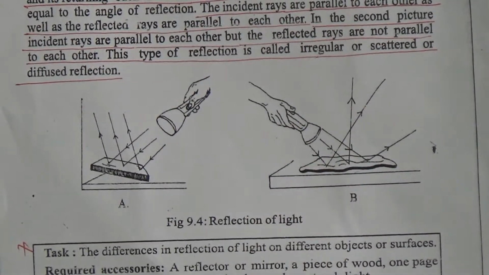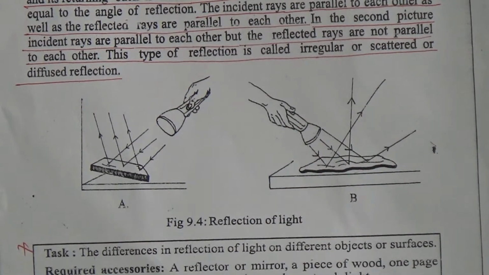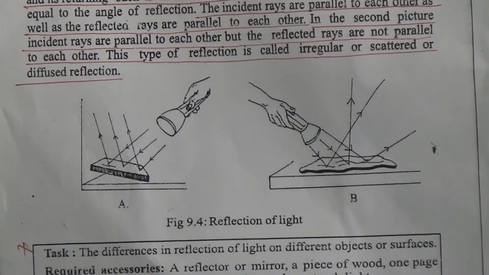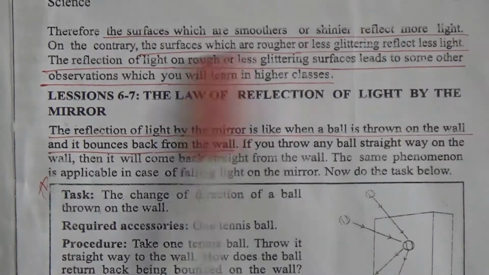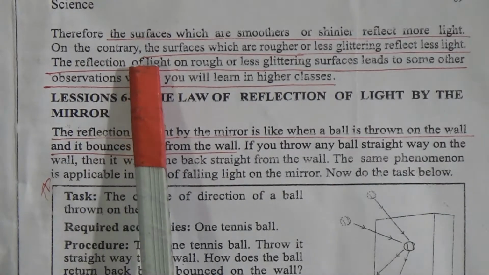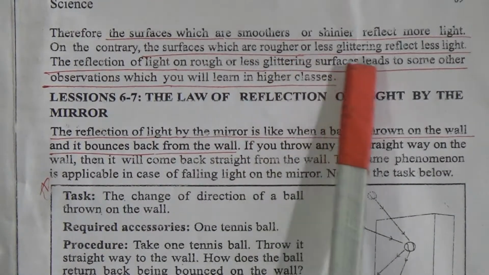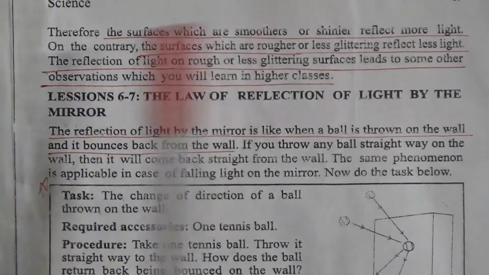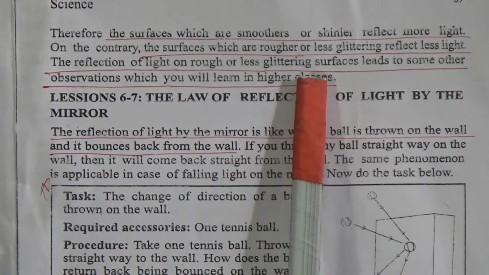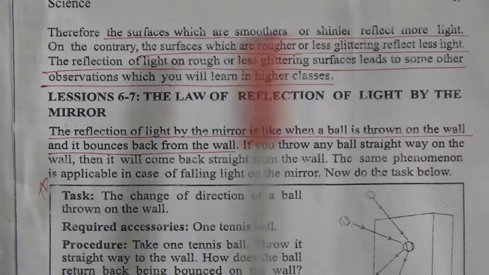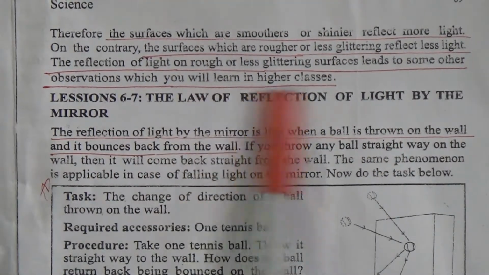That's why the reflection is not parallel, it is scattered or irregular. Now the surfaces which are smoother or shinier reflect more light. On the contrary, the surfaces which are rough or less glittering reflect less light. The reflection of light on a rough or less glittering surface leads to some other observation which you will learn in higher classes.